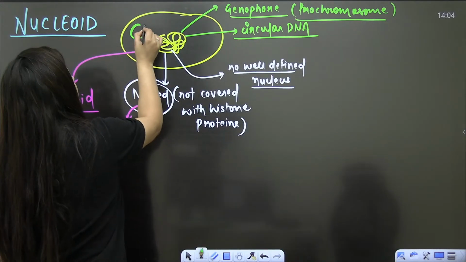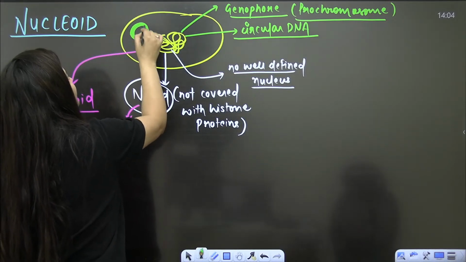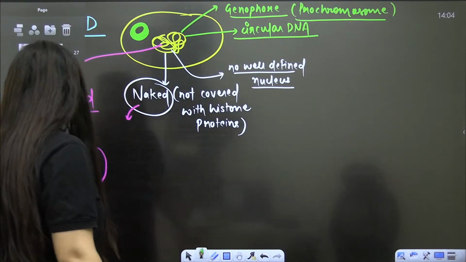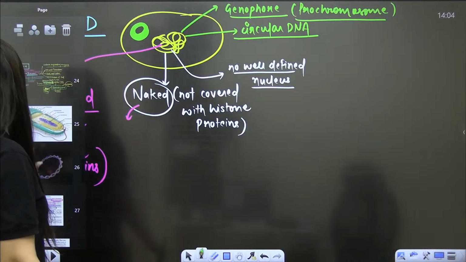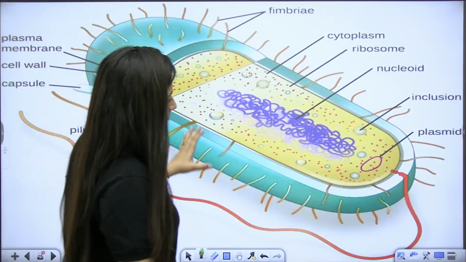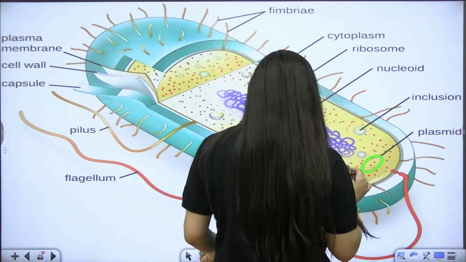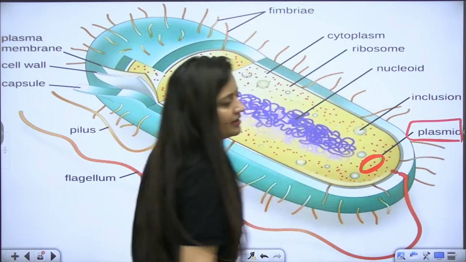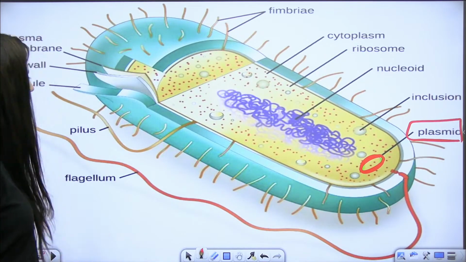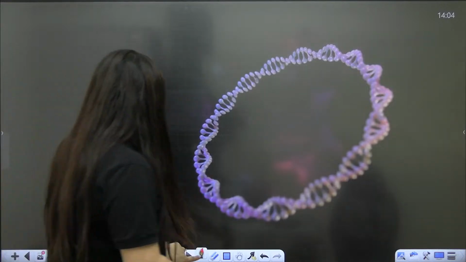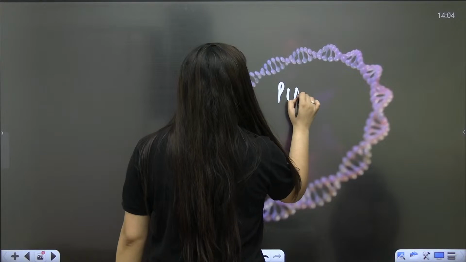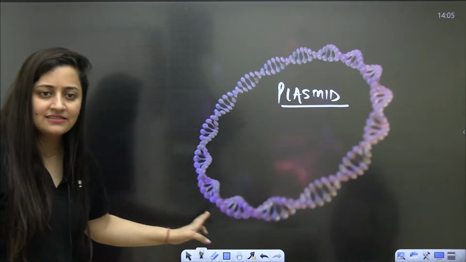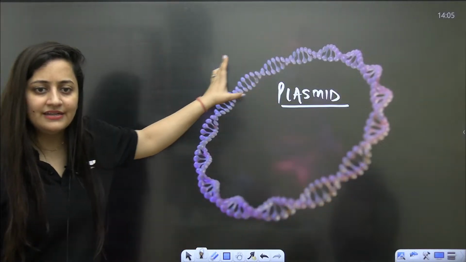Now in the bacteria, you are also going to see one extra ringlet of DNA. Just see, can you see this diagram? Can you see this DNA? Can you see this part? It is your plasmid. See, this is your plasmid. That is something we are going to see in bacteria. Again, you can see that it is a circular DNA.